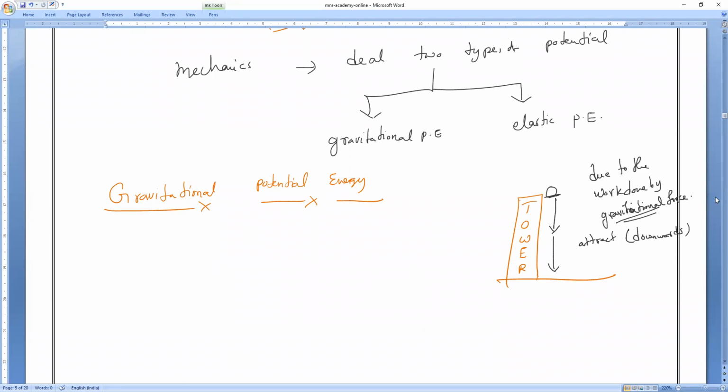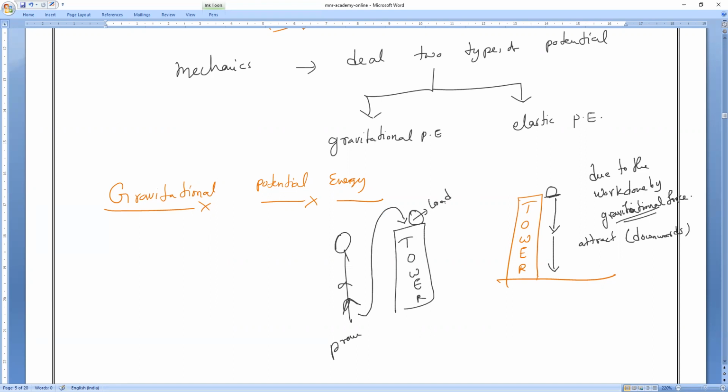Now, for example, if you want to lift a body in the upward direction, say there is a tower. Let me take a boy called Pranav. Pranav is a very tall boy, and the tower is equal to his height. Let's imagine I have given him a load and I ask him to lift it and put it here. Now Mr. Pranav lifted the load and placed it above the tower, in the upward direction.